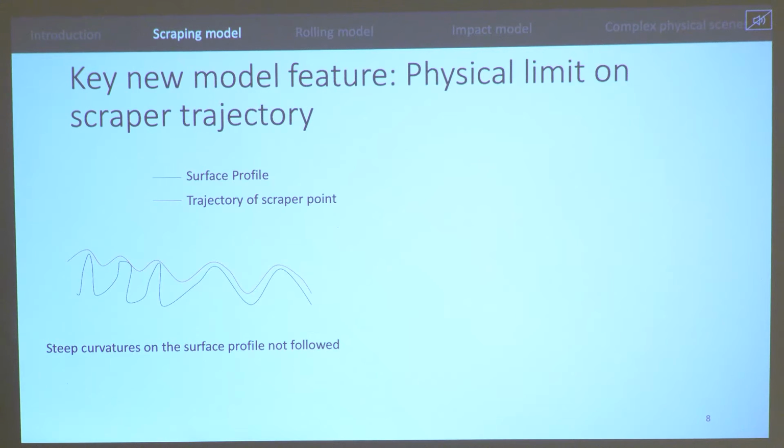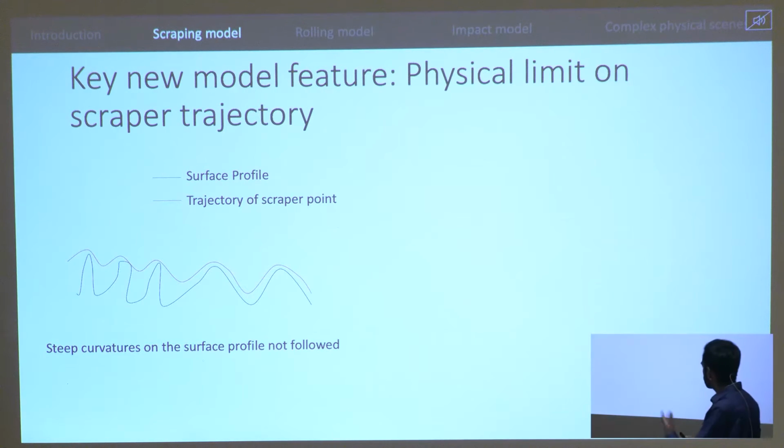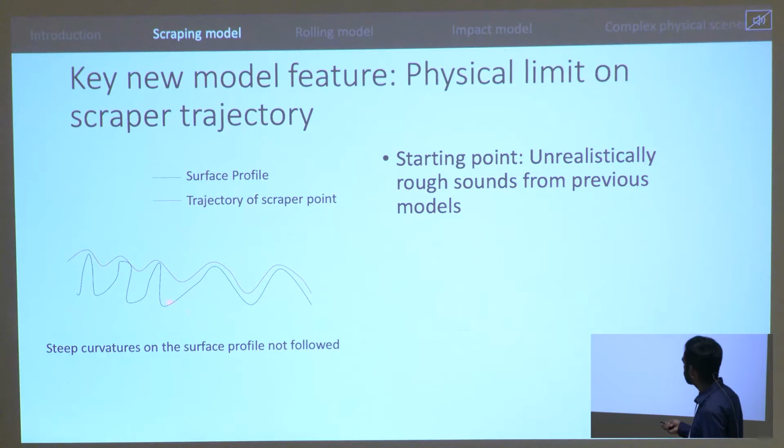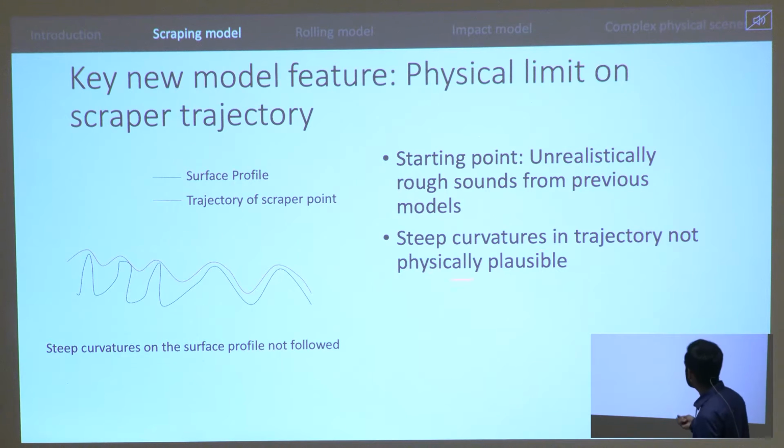So one of the key new model features in our proposed model is a physical limit on scraper trajectory. This all started when we found that a lot of previous models had unrealistically rough sounds. What we found is they were assuming the surface profile that you can see in black here to be the same as the trajectory of the scraper point. But that seems to be a generalization, because steep curvatures in trajectory are not physically plausible. We found that you need infinitely high forces to go over some very pointy artifacts in the surface profile.